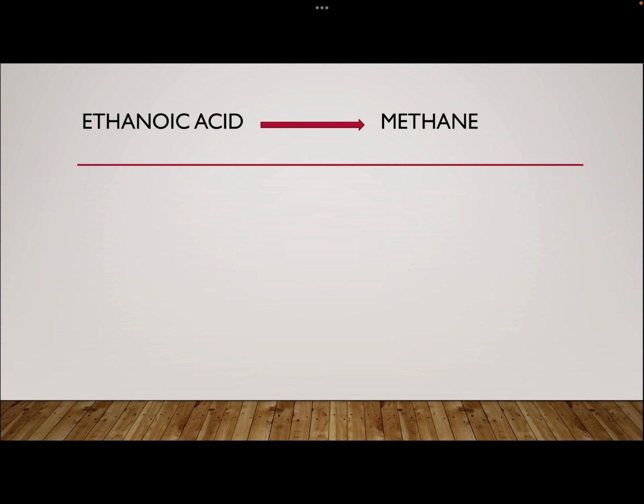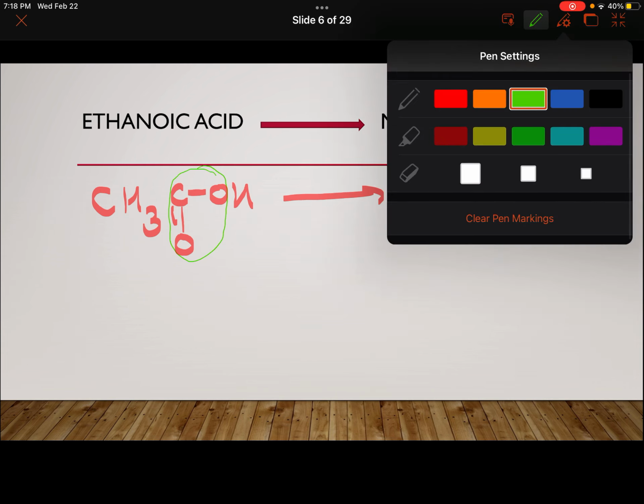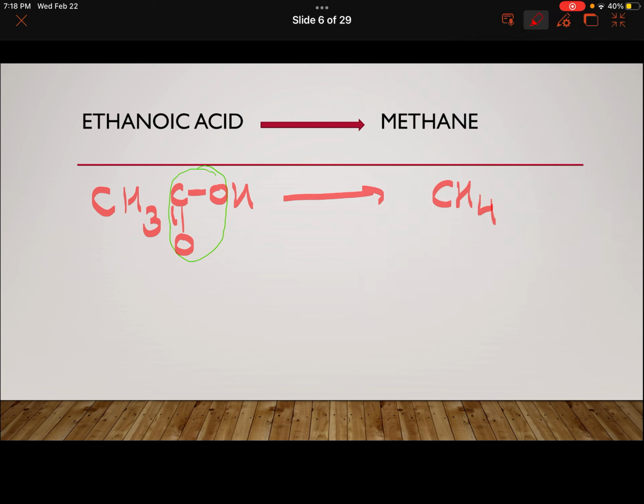Next, ethanoic acid to methane. Let's write the formula. Ethanoic acid is to be converted to methane. Now, if somehow I can remove the CO2, I will be getting methane. Clear? And how can I do that? I can simply do it by, you remember, I hope, the removal of CO2 is called decarboxylation.